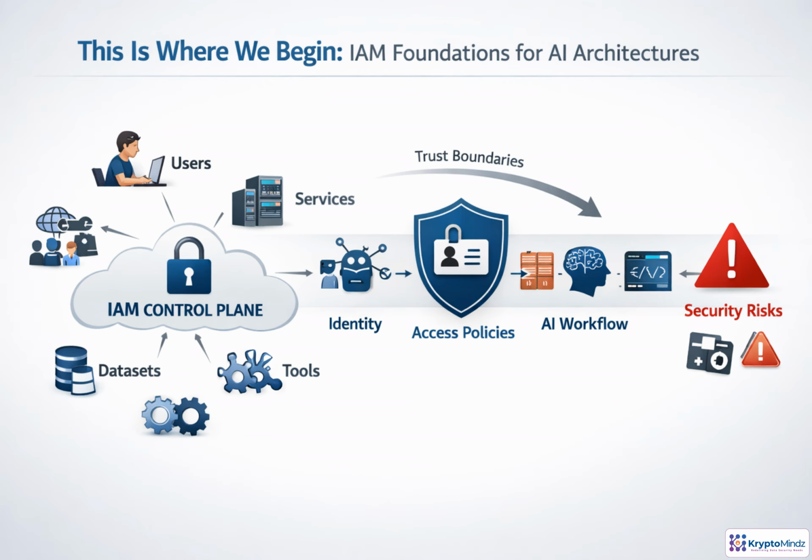AI security starts with identity. Before we focus on prompts, models, or agents, we need to know who or what is acting, what it can access, and where trust changes hands. IAM becomes the control plane across users, services, APIs, datasets, tools, and workloads. In this topic, we'll trace identity flows, define boundaries, and see how weak permissions or missing controls can turn normal AI workflows into serious security risks.